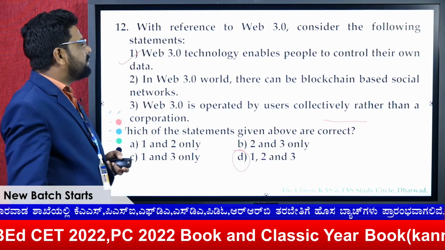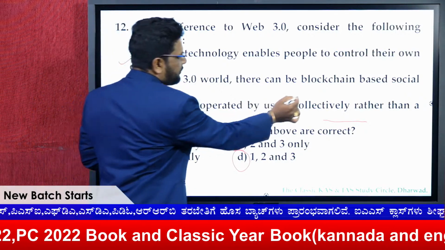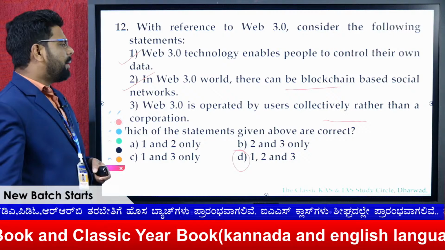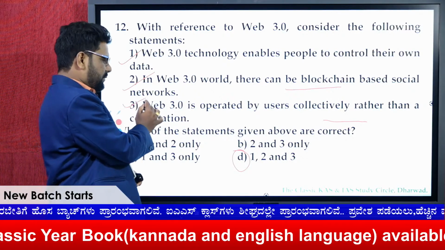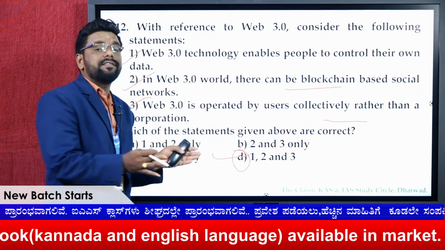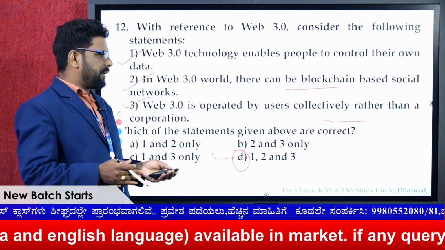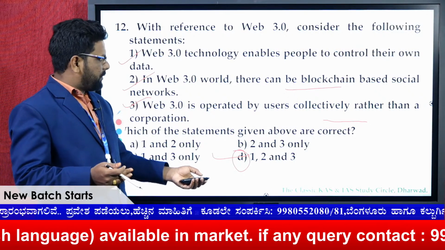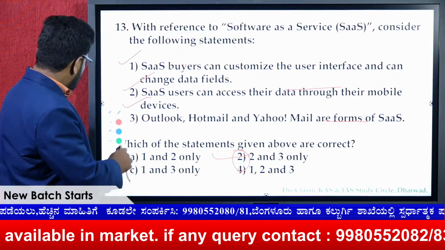In the Web 3.0 world, there can be blockchain based social networks. This is obviously, as you know, it works on the blockchain, operated by the users collectively rather than a corporation. Yes, this is also right. And the answer for this is all of the above. It was in the news, I think Meta started the first Web 3.0, so that's why it is asked.